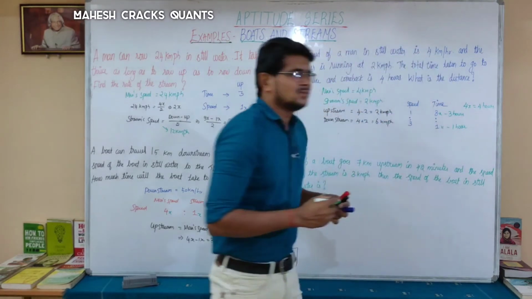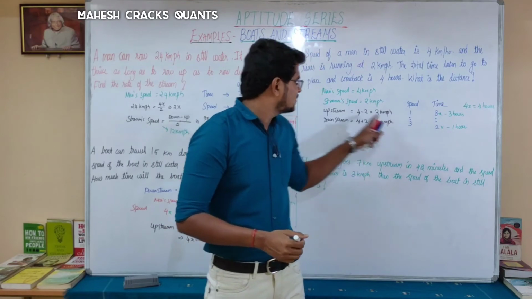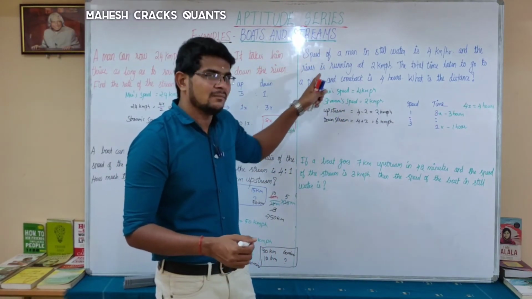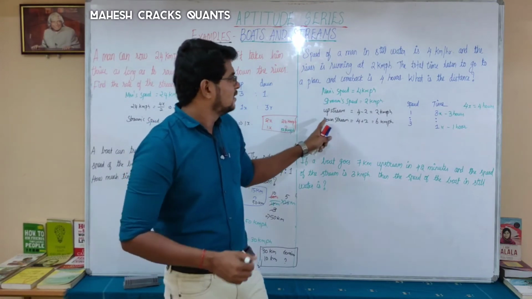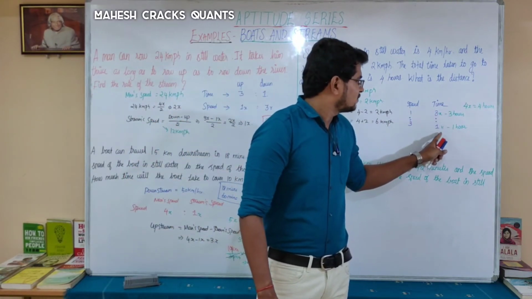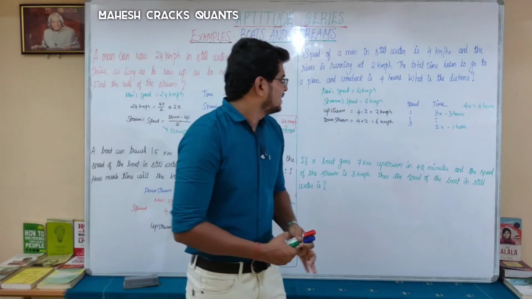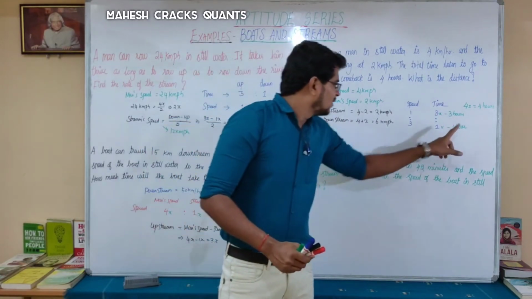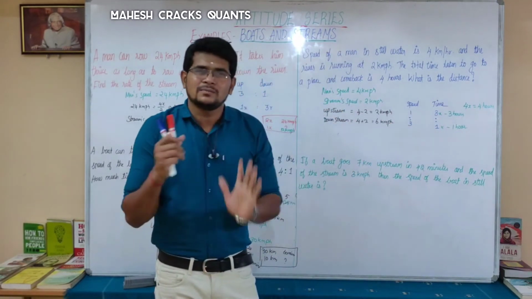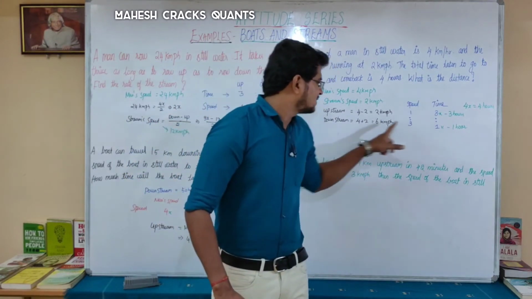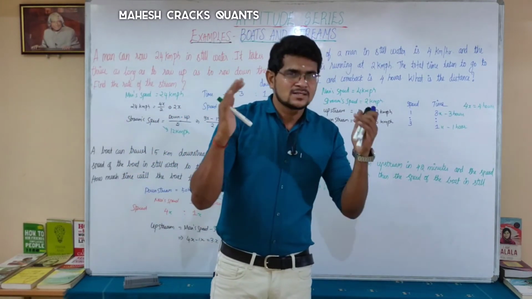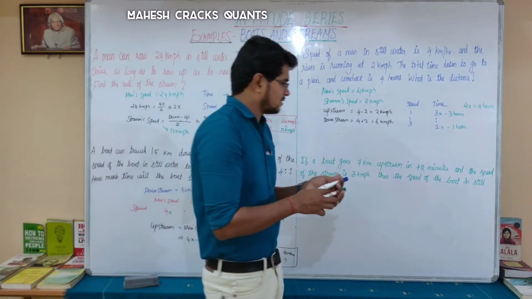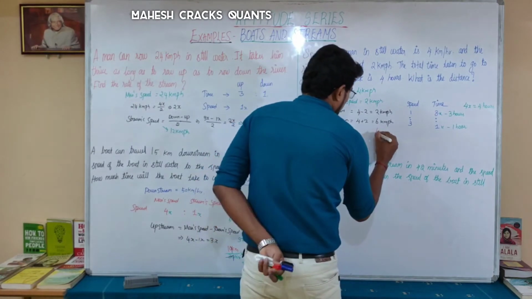Total time taken to go and come back is nothing but upstream and downstream together, 4 hours. 3 hours at the speed of 2 km per hour is the distance, or else 1 hour at the speed of 6 km per hour is the distance. 1 hour at 6 km per hour covers 6 km. 3 hours at 2 km per hour, 3 times 2 is 6 km. So the answer is 6 km.